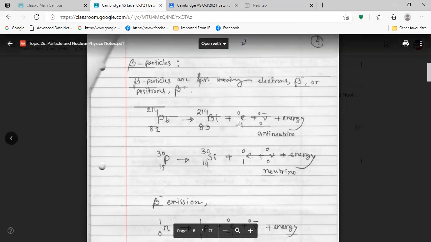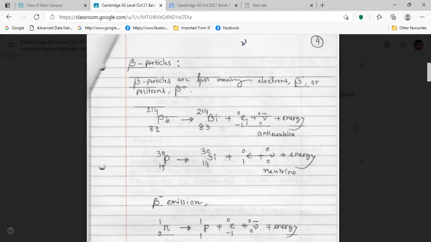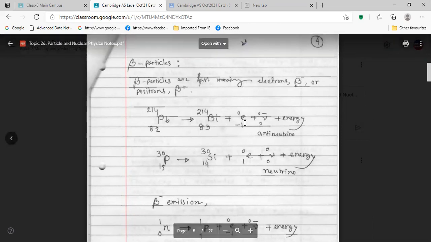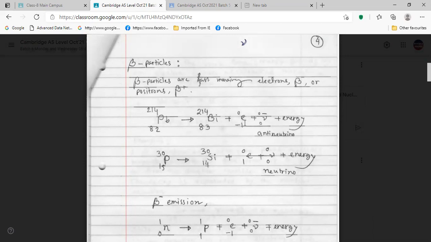That's coming in beta minus, electron, minus 1, 0. Then you check the equation is balanced. And we are also getting some new particles, that is antineutrino.